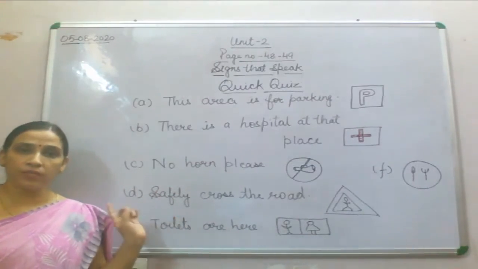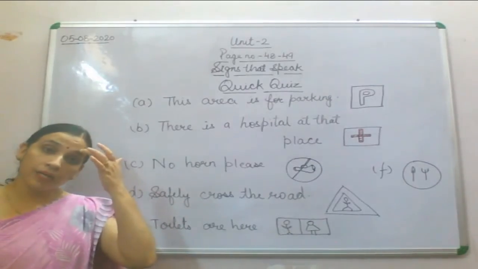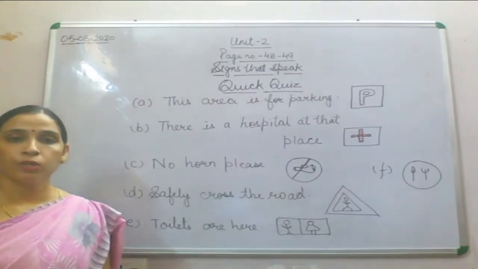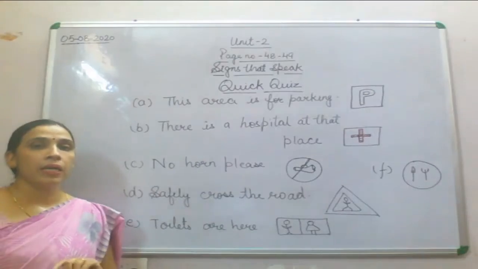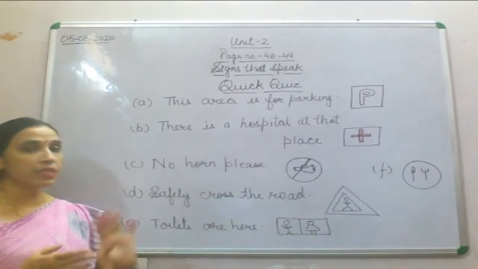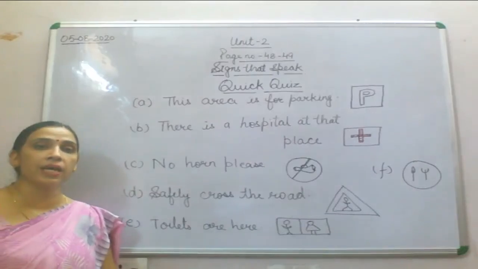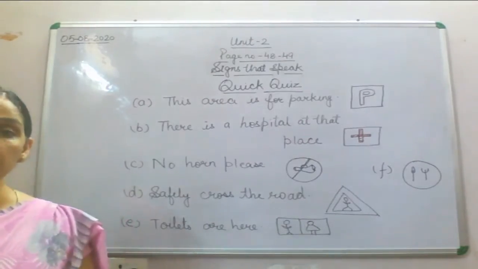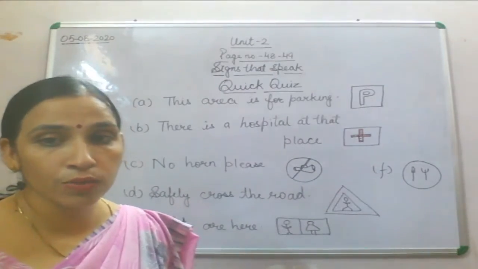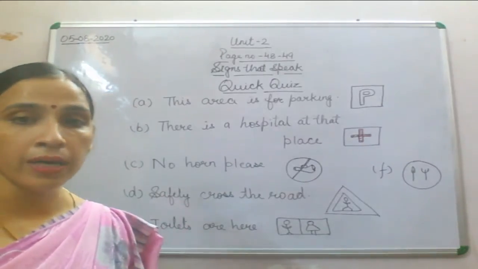So now this quick quiz we have done, you are going to write that particular number in front of that picture, fine, in your book. So we have done A part. Now this area is for parking, means this symbol you might have seen, P in a rectangle. It shows that this area is for parking. Now we have seen in the chapter what will be the symbol of no parking area, that also we have seen, fine. So this area is particularly for parking.